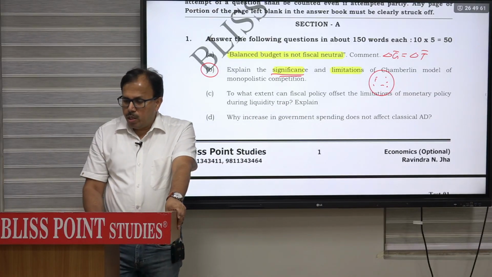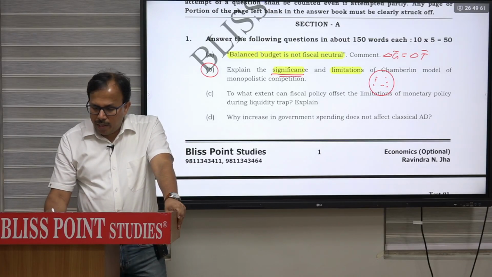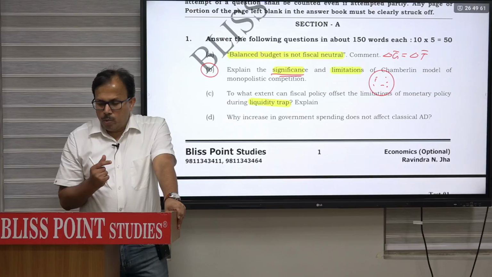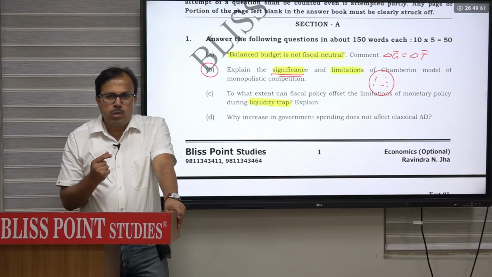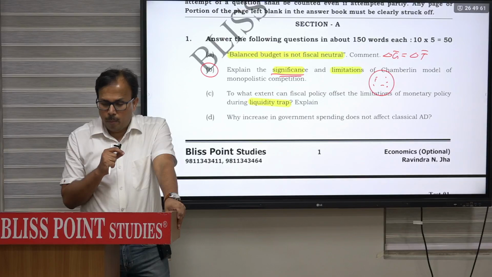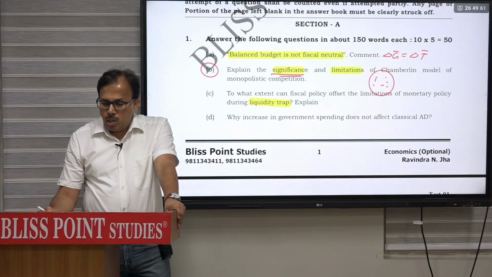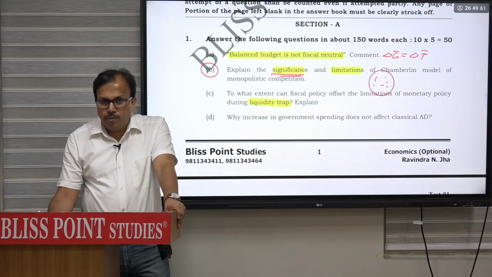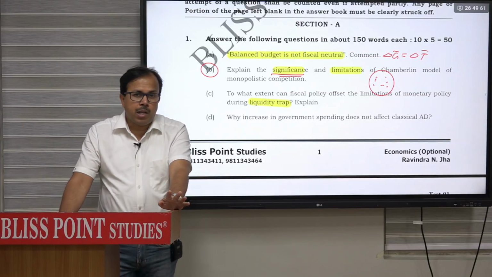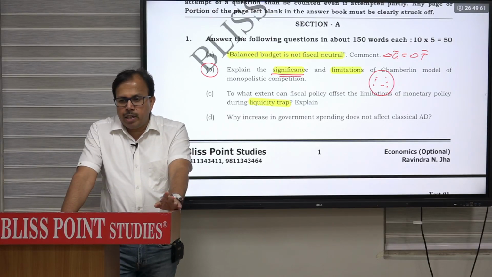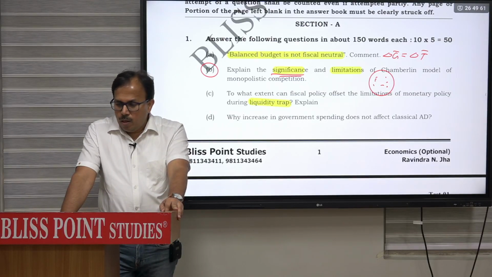The first thing you can define the term liquidity trap first. Most important term used here. So liquidity trap basically refers to the situation which arise at a critical low rate of interest where people prefer to hold idle cash rather than interest earning bond. But such situation will arise only at a low rate of interest. और सिर्फ low rate of interest पे arise होगा. At a critical low rate of interest जहाँ पे bond का return और cash का return equal हो गया.